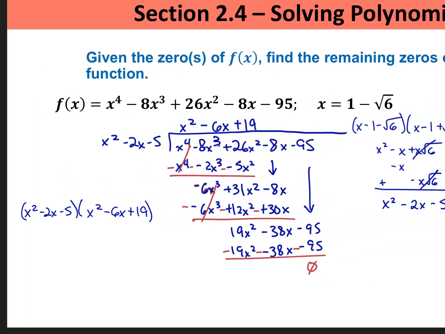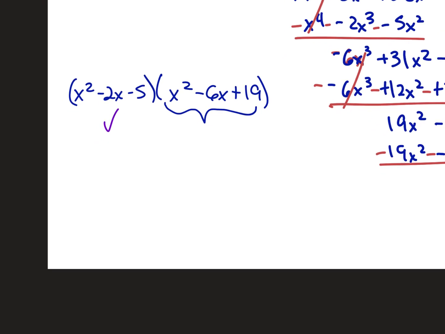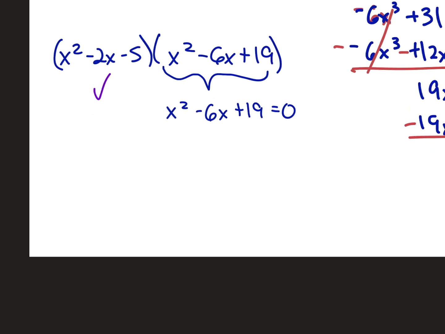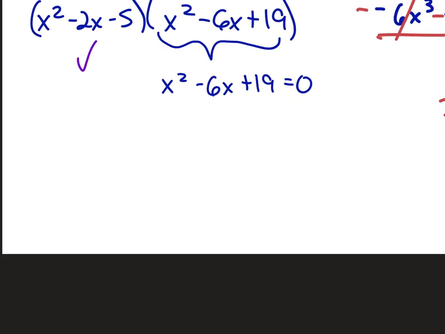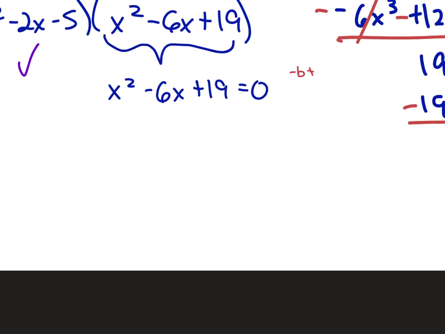Okay, now they said find the remaining zeros, so I already know the zeros that that one creates. I'll go ahead and finish solving this one. So x squared minus 6x plus 19 equals 0. And I already did complete the square twice. I like it, but I'll show the quadratic formula just to mix up the variety here. So we've got, remember the quadratic formula, x equals negative b plus or minus the square root of b squared minus 4ac over 2a.